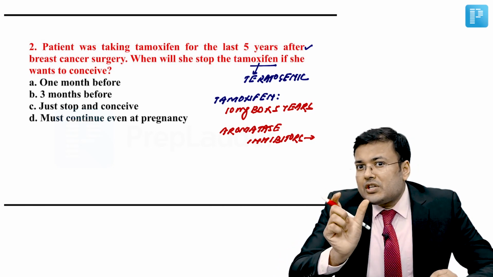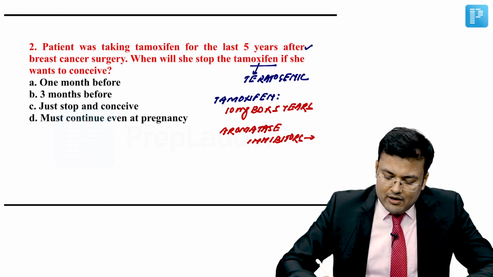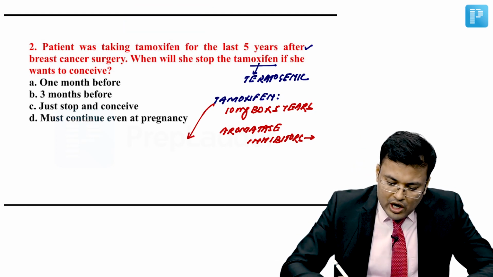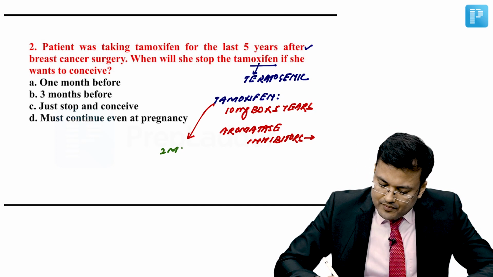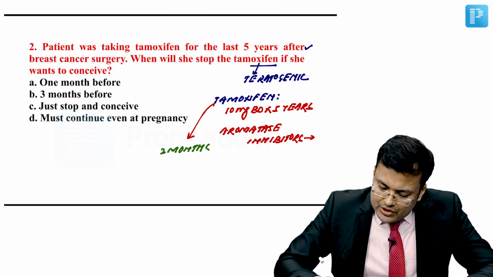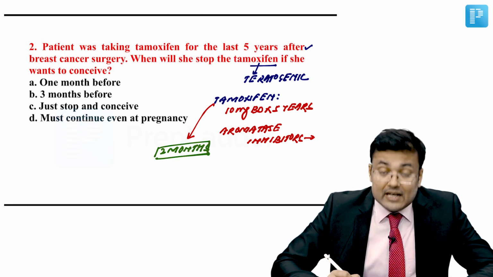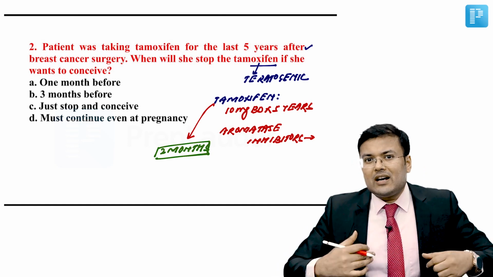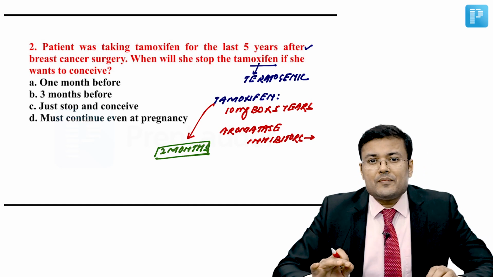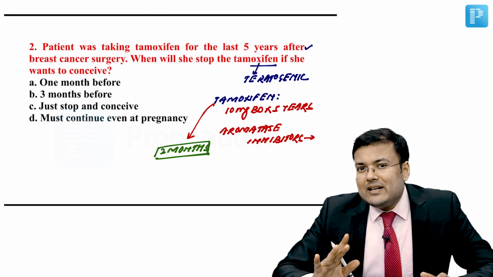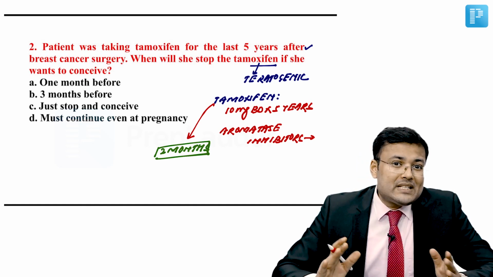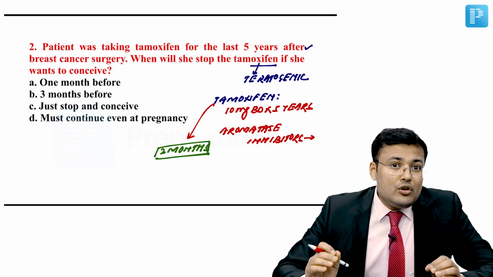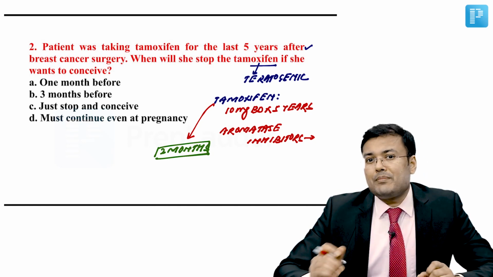And what is the washout period before pregnancy? For tamoxifen, the washout period is 2 months. It means for complete washout of the drug, it takes 2 months. So that's why tamoxifen should be stopped at least 2 months before the pregnancy.